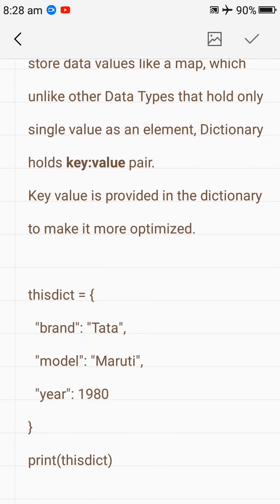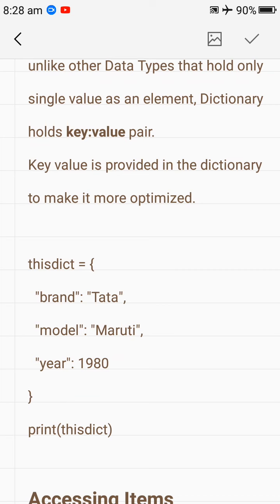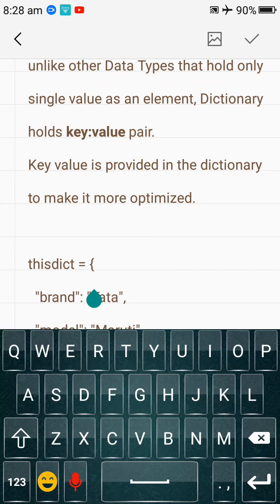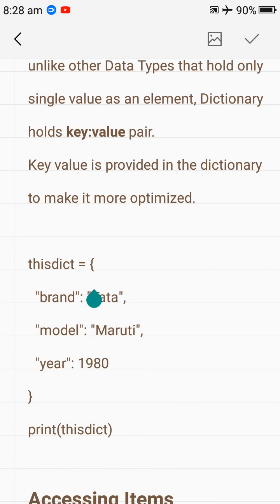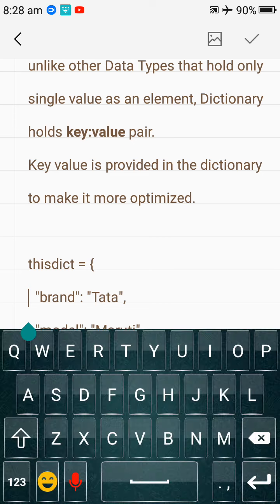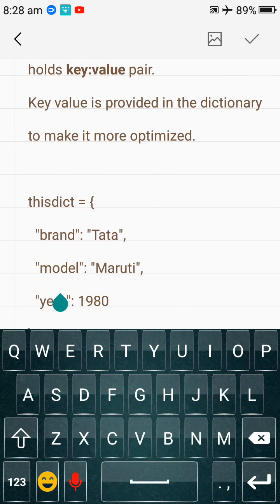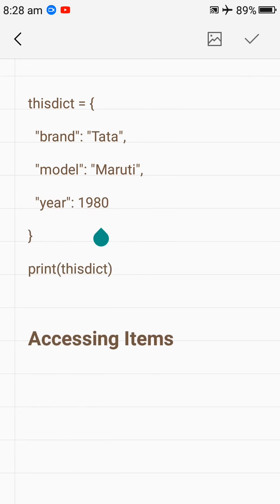As you can see in the example here, we have taken this dict as a kind of dictionary. And one more thing, when we write a dictionary, we use curly brackets instead of square brackets. As you can see here, we are using curly brackets. Here we have taken brand as a key and Tata as value, model as key and Maruti as value, year as key and 1980 as value. So there are three items in this dictionary.